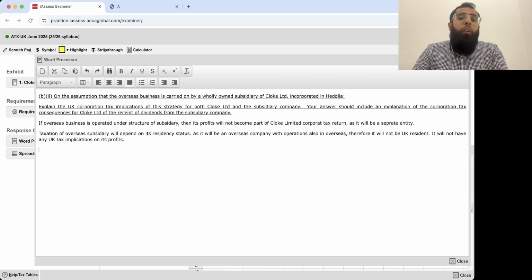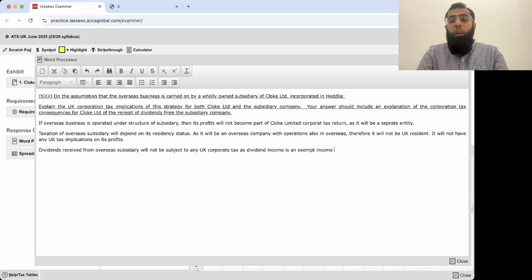Okay, now, what about its dividends? Dividends received from overseas subsidiary will not be subject to any UK corporate tax, as dividend income is an exempt income for corporate tax purpose.